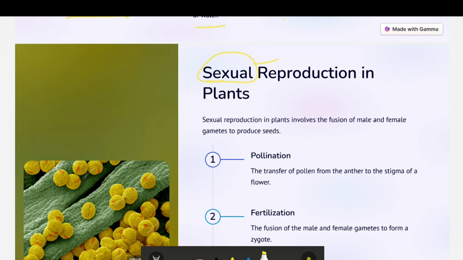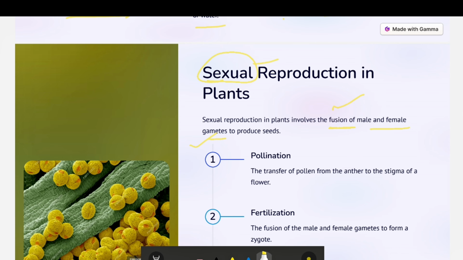Again I'll repeat that you need to focus mainly on the key terms when you are writing the definition, because that will carry your marks and makes your definition appropriate. Alright children, so here fusion and gametes. Gametes means male and female gametes. These are the two main keywords of this definition. All right, so let's see how plants reproduce sexually.